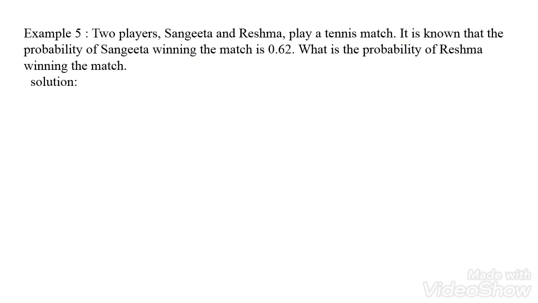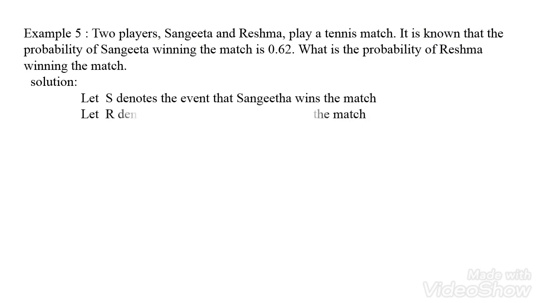Let S denote the event that Sangeeta wins the match. In the same way, let R denote the event that Reshma wins the match. So we take Sangeeta and Reshma as events. Next, it is directly given that the probability of Sangeeta winning the match is 0.62.